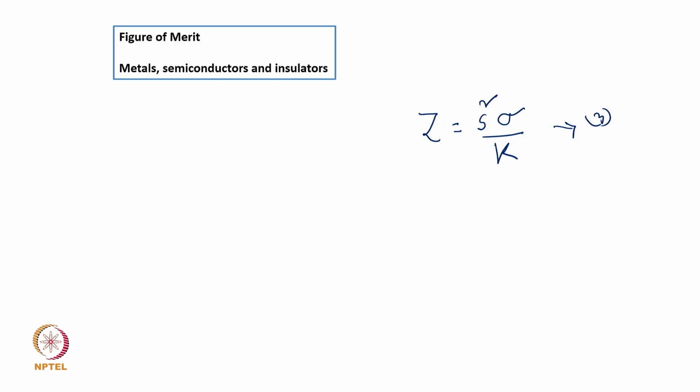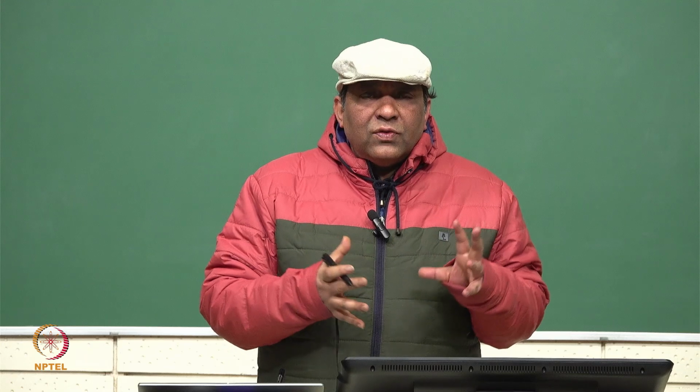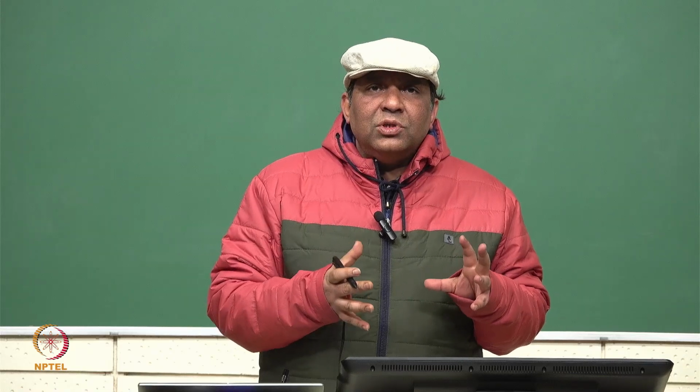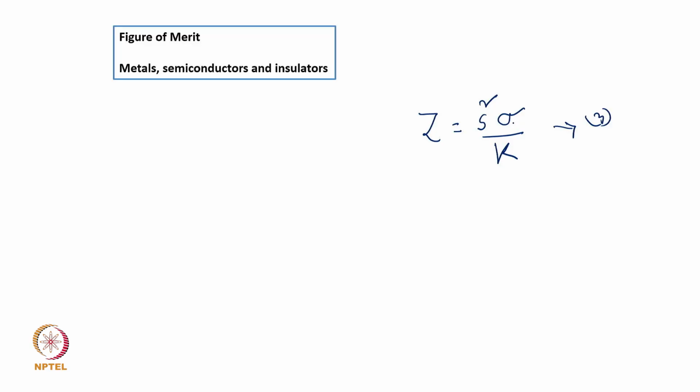So what does this equation tell us? There is some quantity known as the figure of merit for a thermoelectric generator, which is defined by the Seebeck coefficient squared times the electrical conductivity, divided by the thermal conductivity. Now the question is, why is this figure of merit important? How do we get this particular formula?